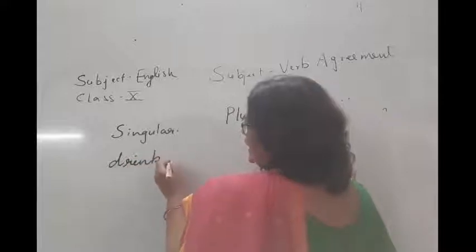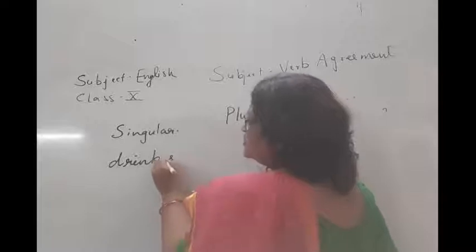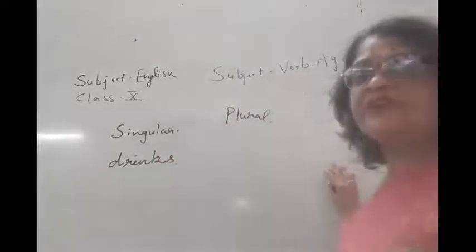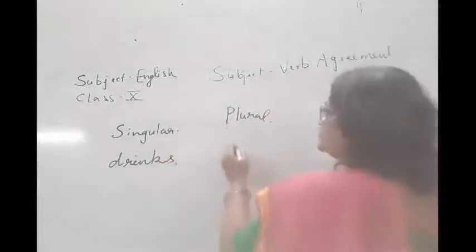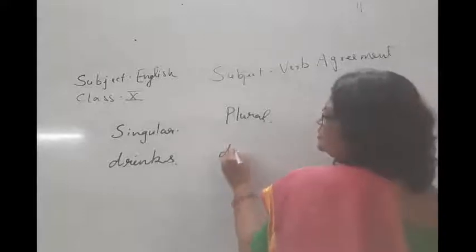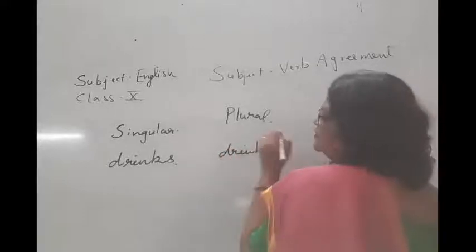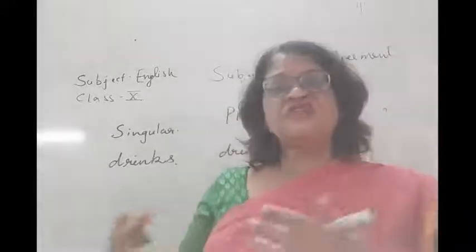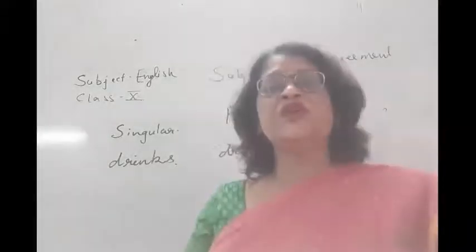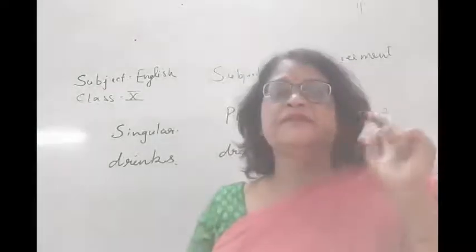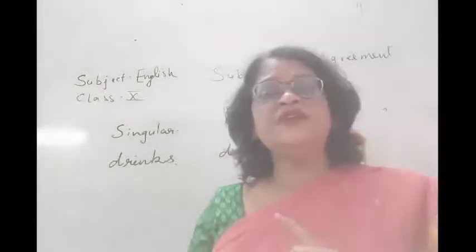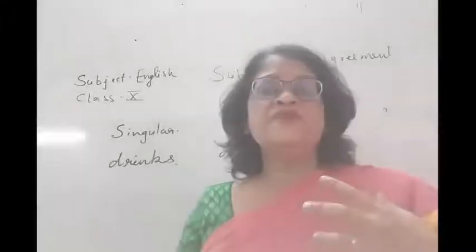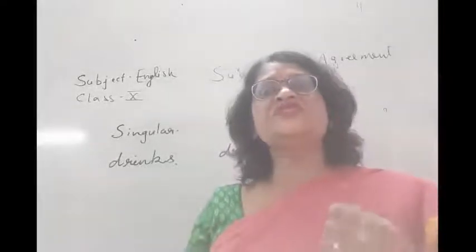With a singular verb we put S, it will be drinks, and with a plural verb we will put D-R-I-N-K. We will never put drinks in plural. And vice versa in subject. In subject we always put S with plural. But in verb we never put S with plural. In verb we always put S with singular verb.